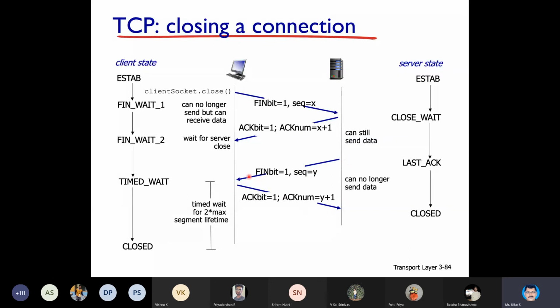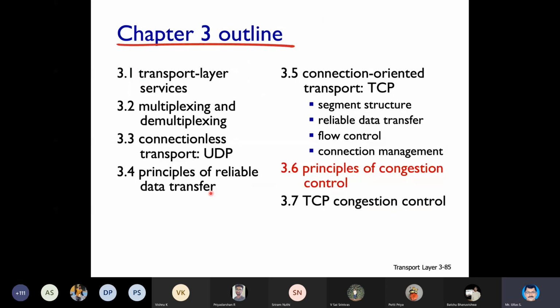Theoretically speaking, this is a fresh communication. As a fresh communication, the server will send a FIN connection. Just like the client has sent a connection termination request, similarly the server also will send a connection termination request, and it will close the connection. Is it clear, guys?